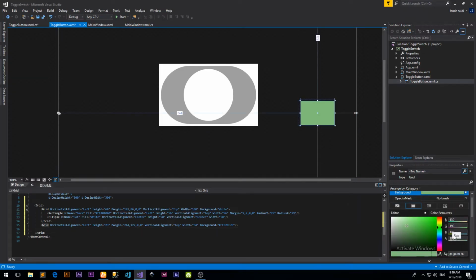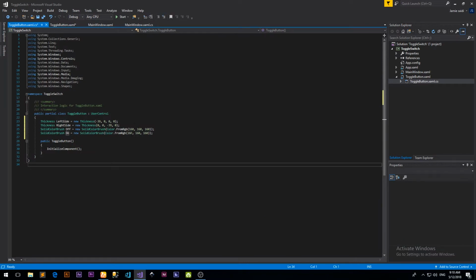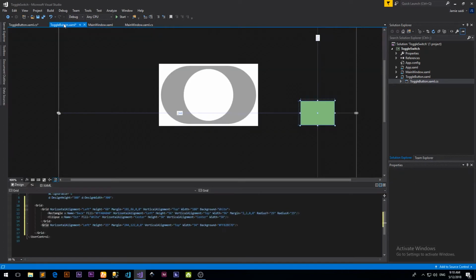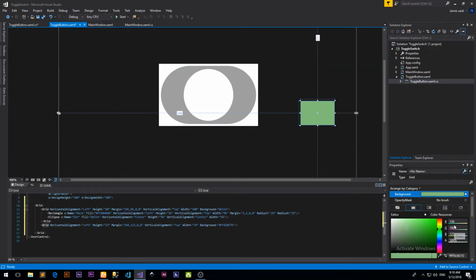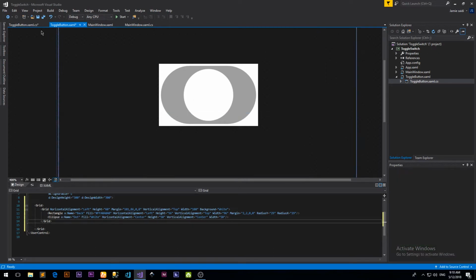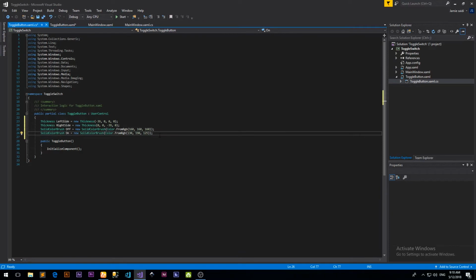Just extract these colors. So we have 130, 190 and 125. So let's go back to our code and just adjust that. 130, 190 and 125. Let me just make sure that's the right thing. Okay, 130, 190 and 125. So let's go ahead and delete that grid. So now we have our colors.